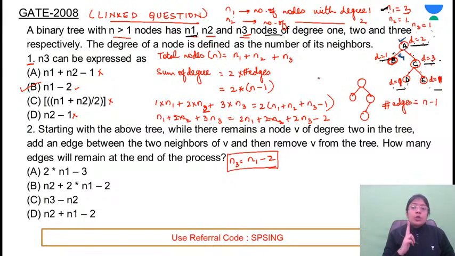So I have discussed two approaches with you. One approach is that you consider any tree, find out the degrees and eliminate the options. The other one is just compare the degrees and the nodes. 3 edges will remain. It simply represents that the number of nodes with degree 3 will be equal to the number of nodes with degree 1 minus 2. It will be 2 less than the number of nodes with degree 1. Correct?